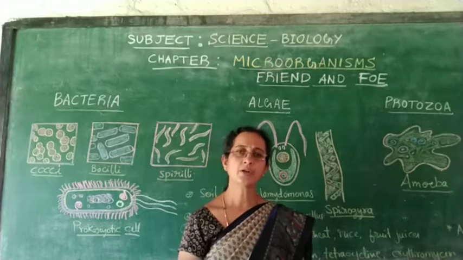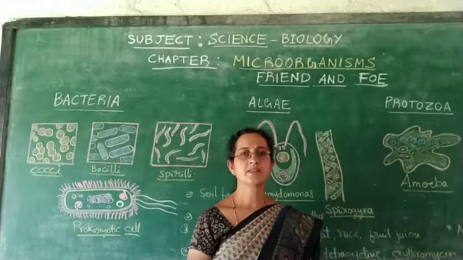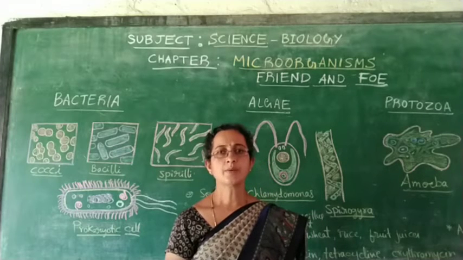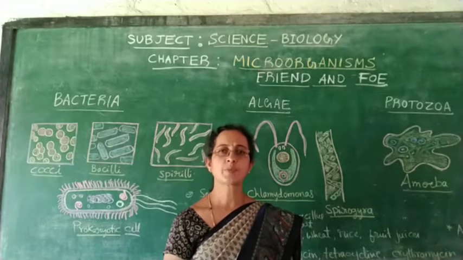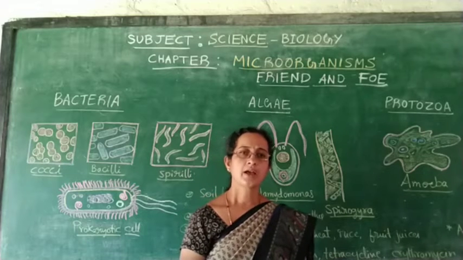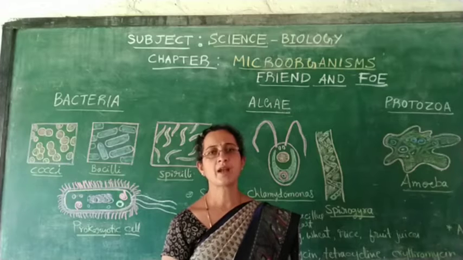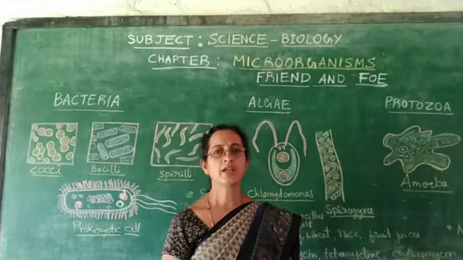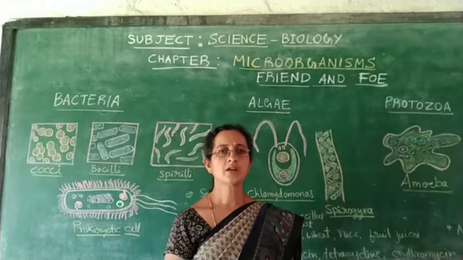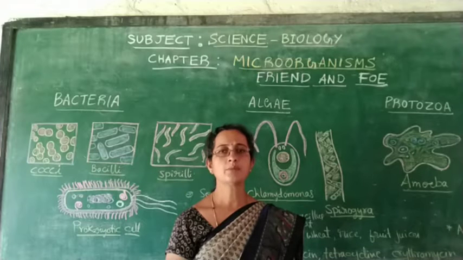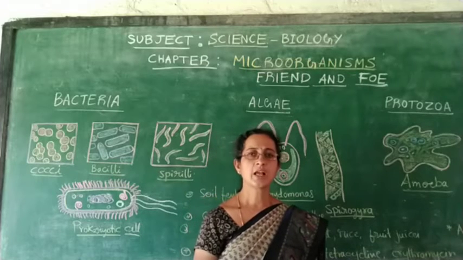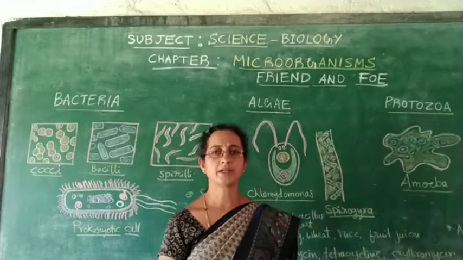What happened to that waste present in the soil? Some useful microorganisms present in the soil have converted those dead and decayed parts of plants and animals into fine manure. These are called eco-friendly microorganisms, which help to clean the environment.